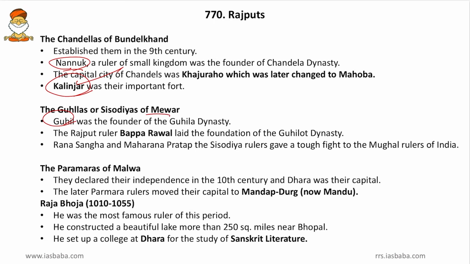Then the Paramaras of Malwa declared their independence in the 10th century and Dhara was their capital. Then Paramara rulers moved their capital to Mandapdurg, currently Mandu. So friends, Paramaras of Mandu are also worth remembering. Raja Bhoja was the famous king of Paramaras and he constructed a beautiful lake of more than 250 square kilometers near Bhopal. Then he set up a college at Dhara for the study of Sanskrit literature. So this Dhara college for Sanskrit literature and Raja Bhoja are worth remembering.